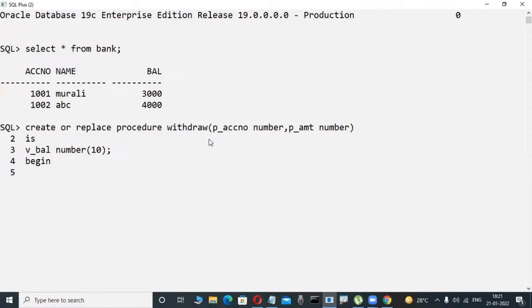Now check it out. Concentrate here. Some coding is there. Select balance into v_balance from bank. You may not have an idea about all these things, but logically observe it here: where account number is equal to something. Okay, fine. All these things are very easy actually. Suppose bank is a table.